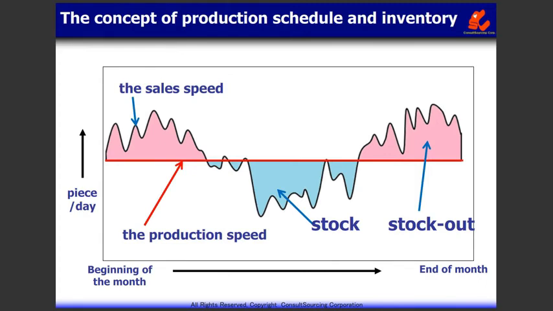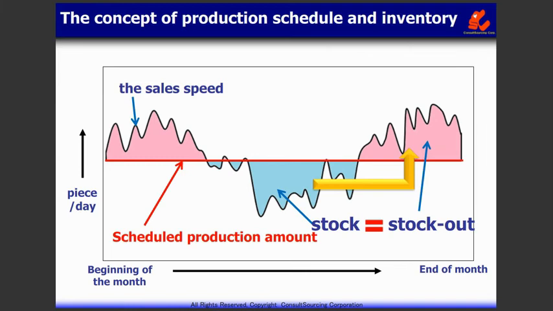However, the sales speed widely fluctuates compared to the production speed, which may create some moments in which the sales speed exceeds the production speed. So, we will have to accumulate inventory when the sales speed drops. When the sales speed increases and the production speed cannot catch up, we will use the accumulated inventory. Having stock allows you to respond to the fluctuation of the sales speed.